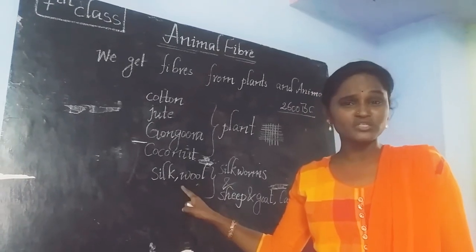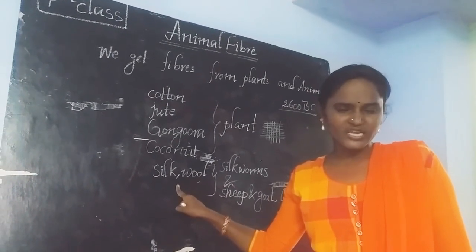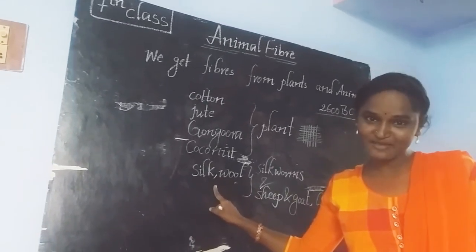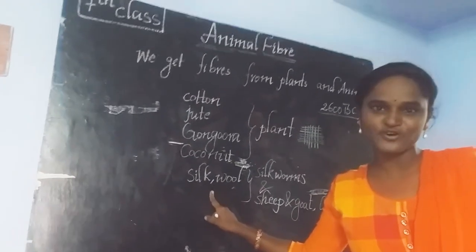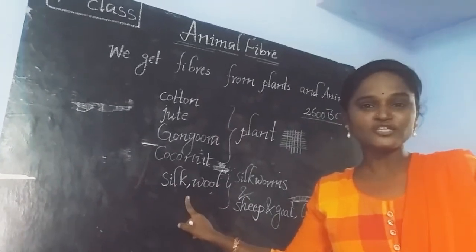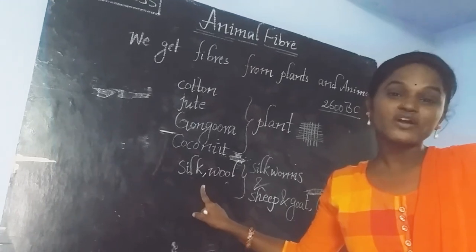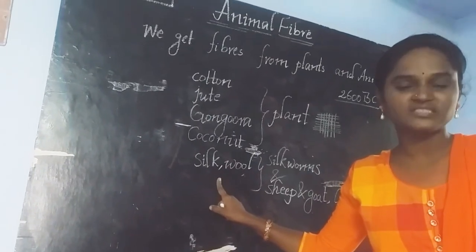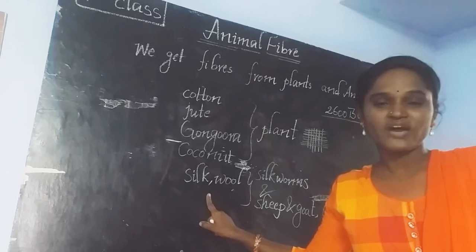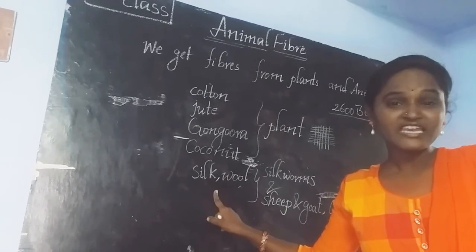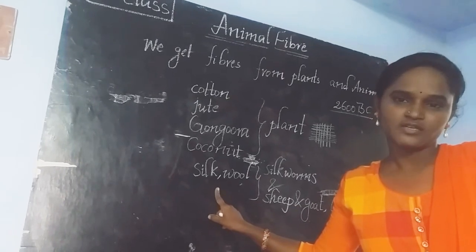And the process of producing silk is not an easy process. It is a cruel process. Why am I calling this a cruel process? Because in order to obtain the silk fibers, most of the people are killing the silk moths, the silkworms. Whenever we kill, only then do we get the silk in a quality manner.